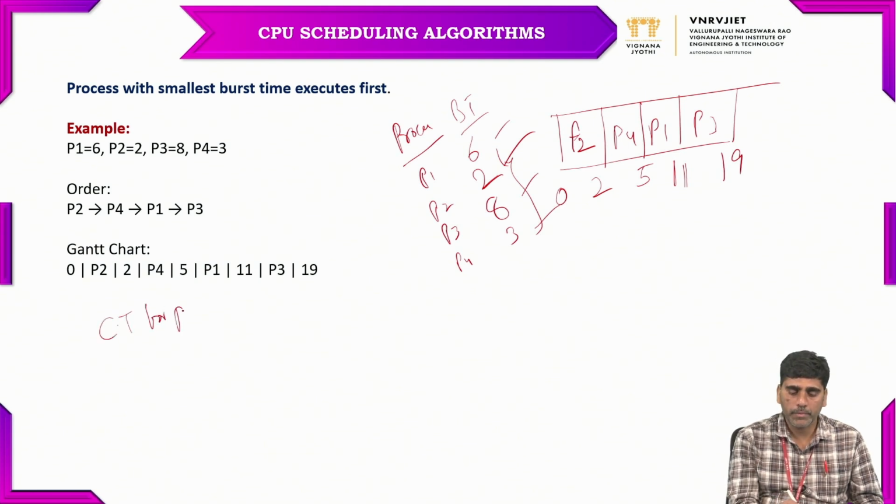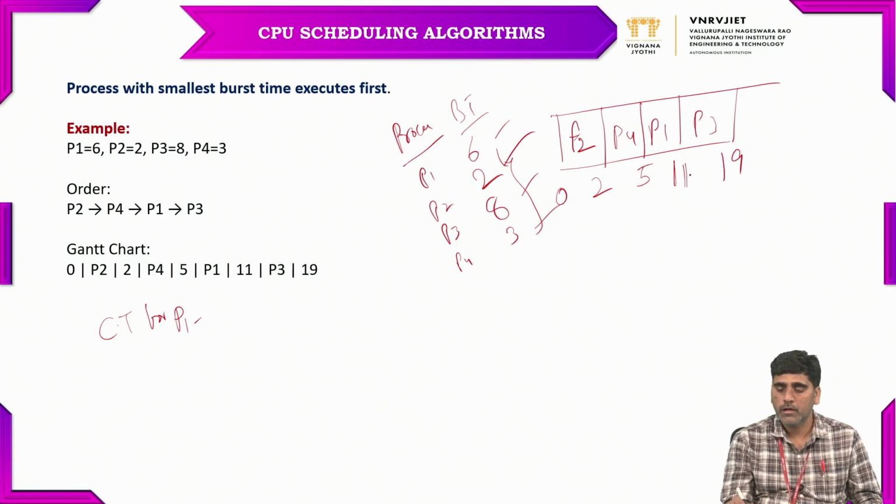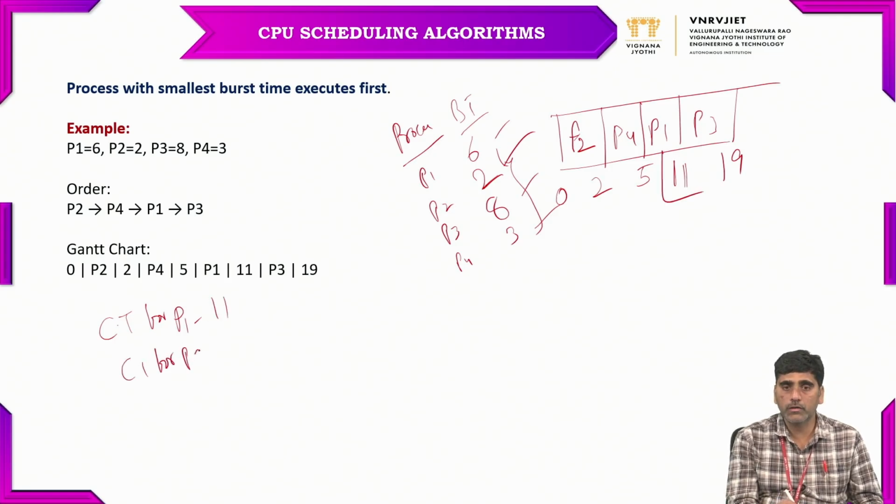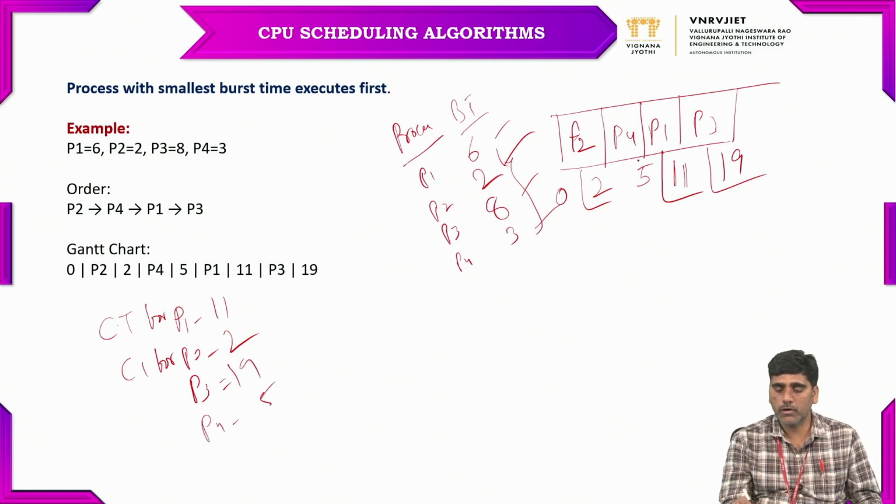Completion time for P1 is 11 milliseconds. Similarly, completion time for P2 is 2 milliseconds, for P3 it is 19 milliseconds, and for P4 it is 5 milliseconds. So these are all the completion times. Wherever a process completes its execution, that is its completion time for each and every process.